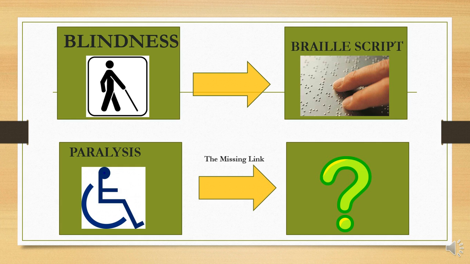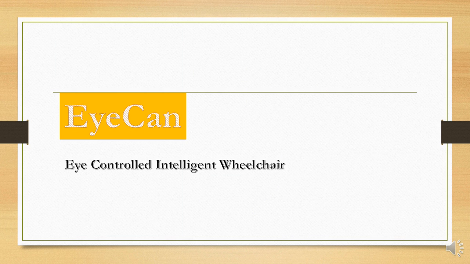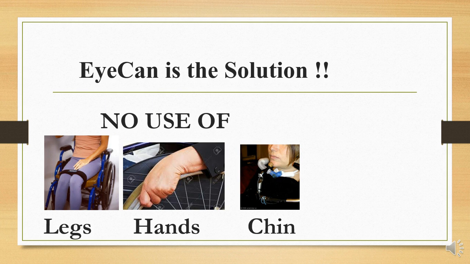But if blindness, which is also an incurable disease, has something like Braille script as its solution, below neck paralysis must have some solution. Where is that Braille script solution to paralysis? We believe EyeCan is the solution. Yes, EyeCan, the eye-controlled intelligent wheelchair.